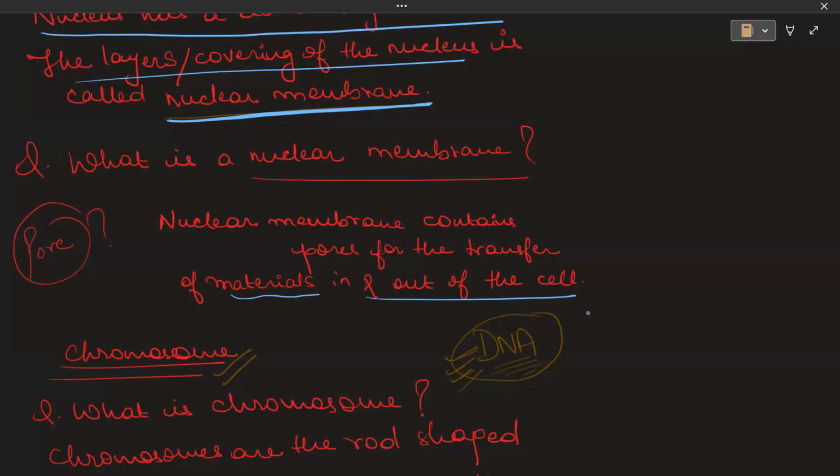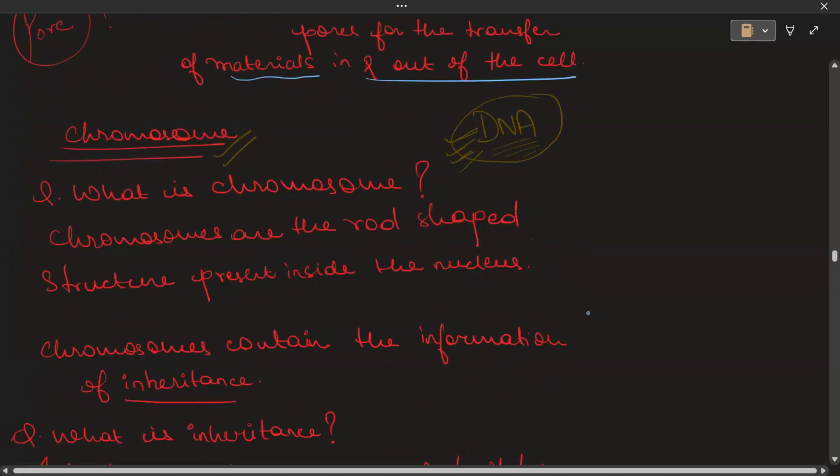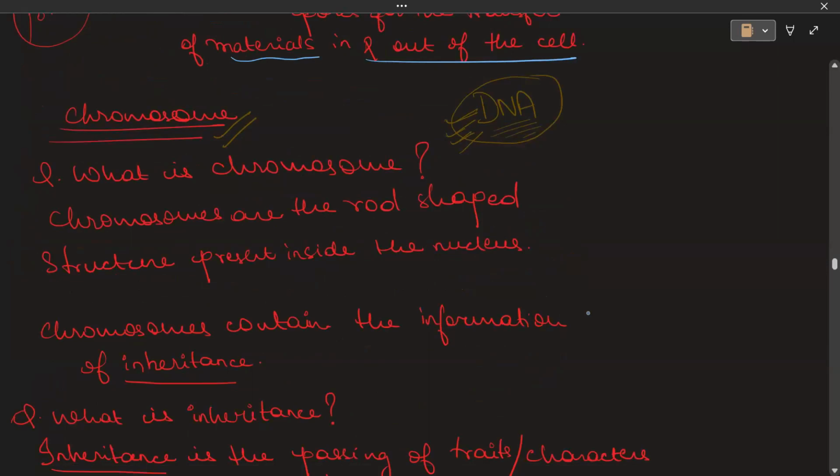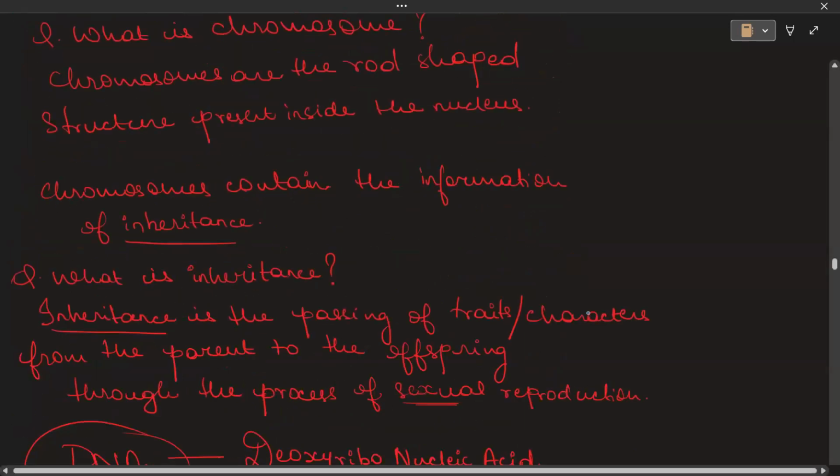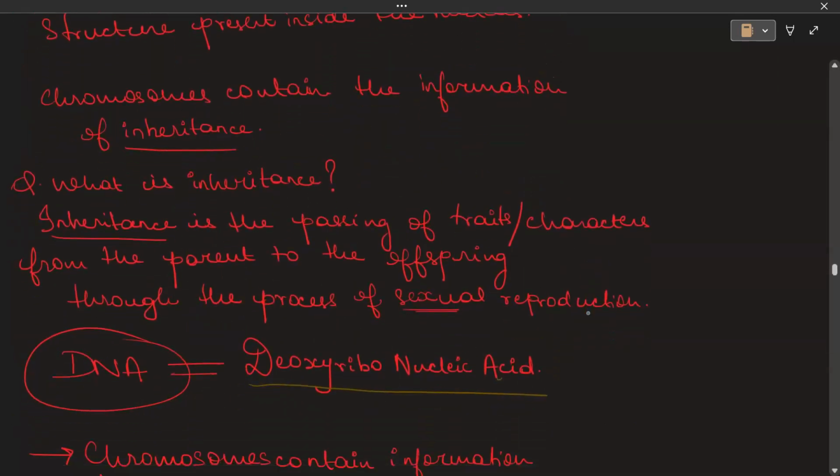Now, inside the nucleus, chromosomes are there. What is a chromosome? A chromosome is a rod-shaped structure which carries the genetic information, the information for inheritance. Whatever information has to be passed on to the offspring, the traits, the characters, is carried by the chromosome. You can imagine chromosomes as the physical carriers of the DNA. And DNA, what is it? It is a genetic material.